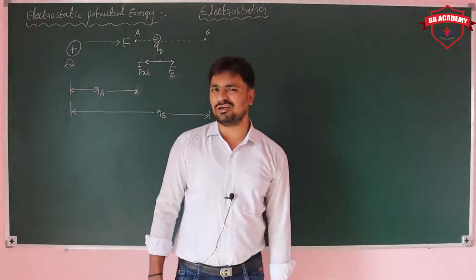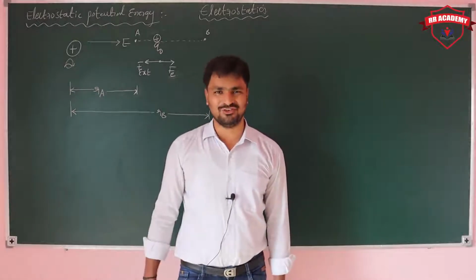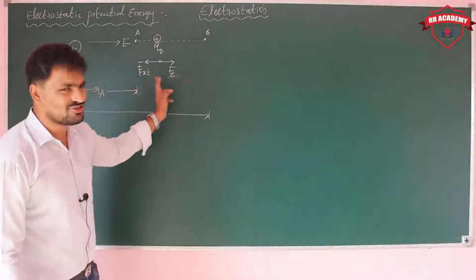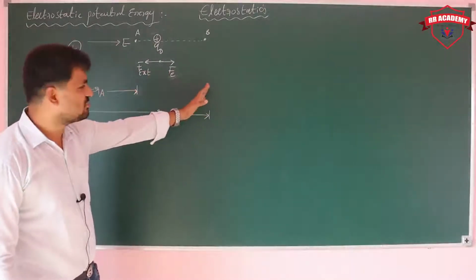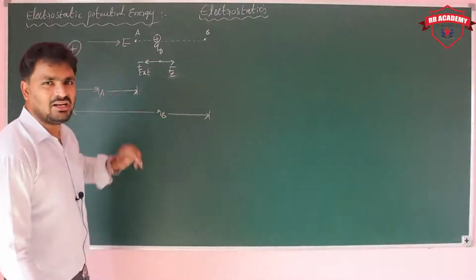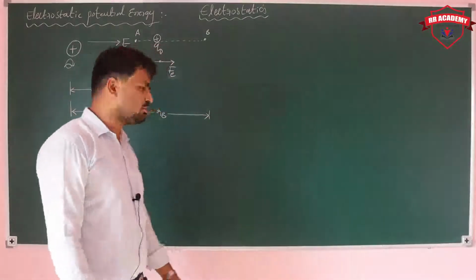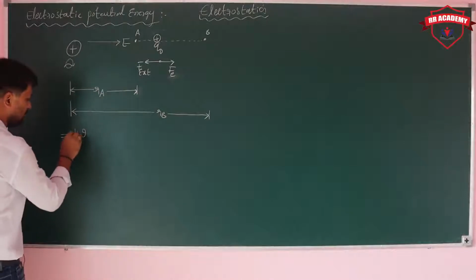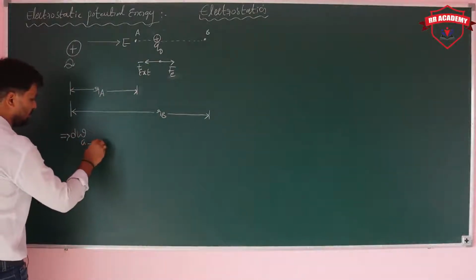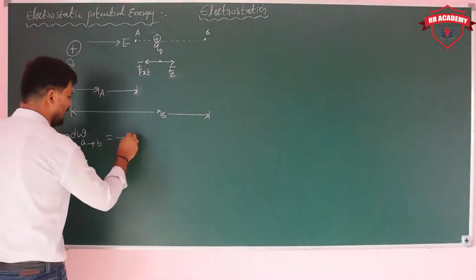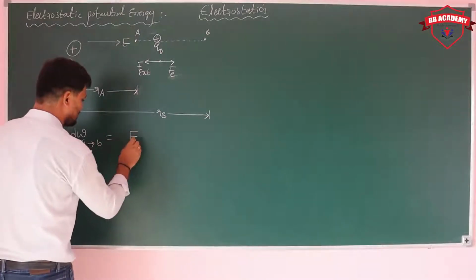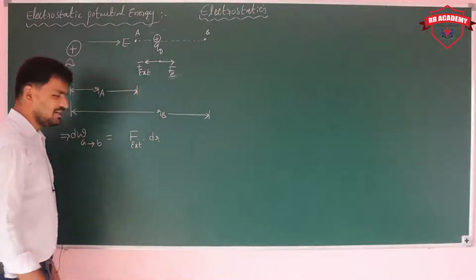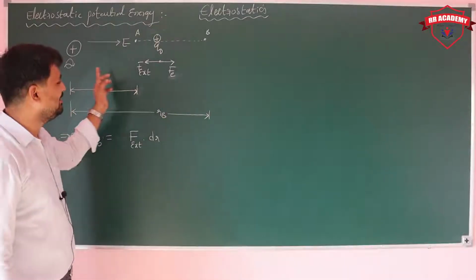But what about the work done by the electrostatic force? See here, what is the direction of the electrostatic force? This is the direction of the electrostatic force. What is the direction of the displacement? Opposite. That means the work done by the electrostatic force from A to B is equal to minus, or if you are taking plus, F external into dr. Why plus? External force is acting in this side.